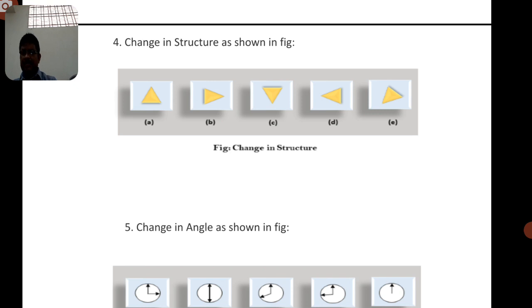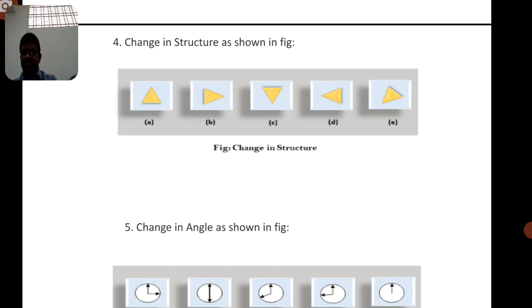So you have to take one more shape, and the same thing has to be converted into the next shape. The same shape will be converted into the next shape. That means you may observe here that 5 different types of structure can be configured. So this is also possible with the help of animation.